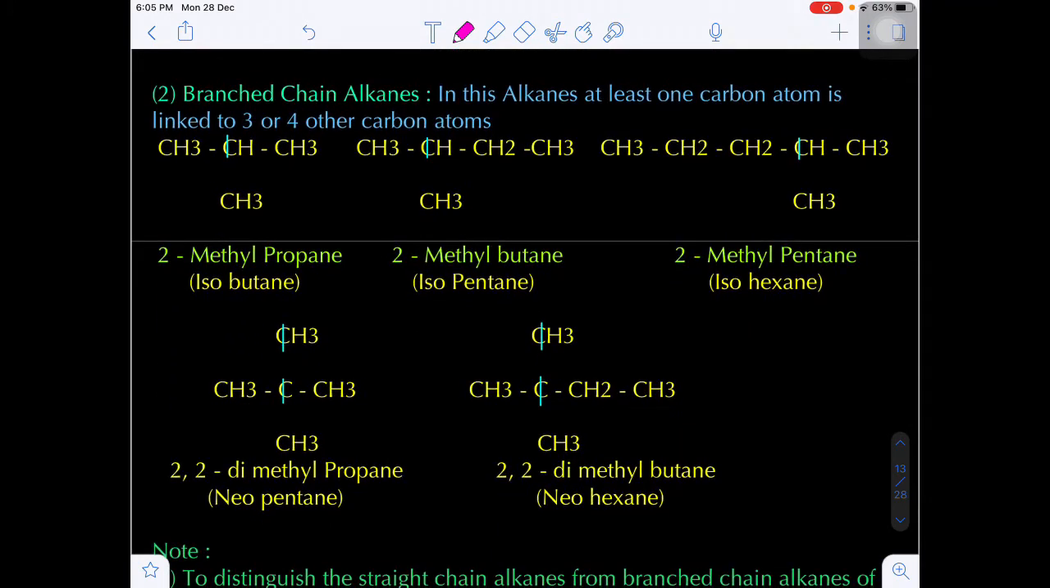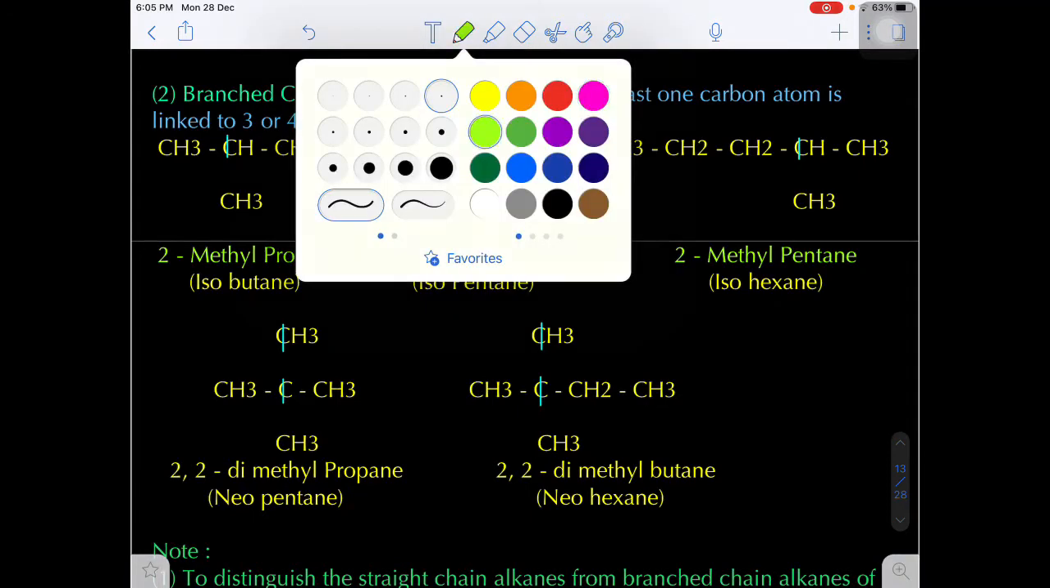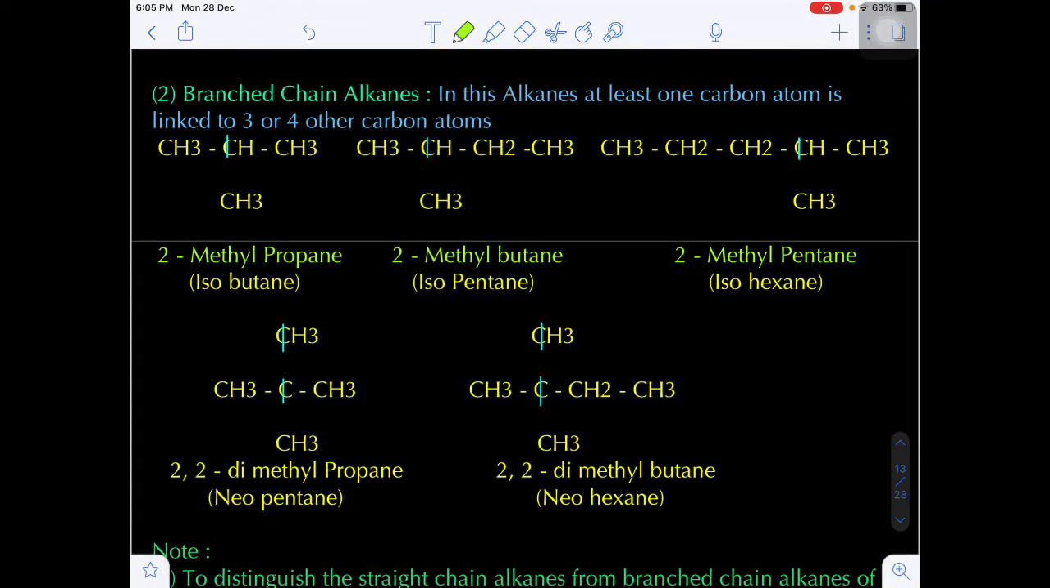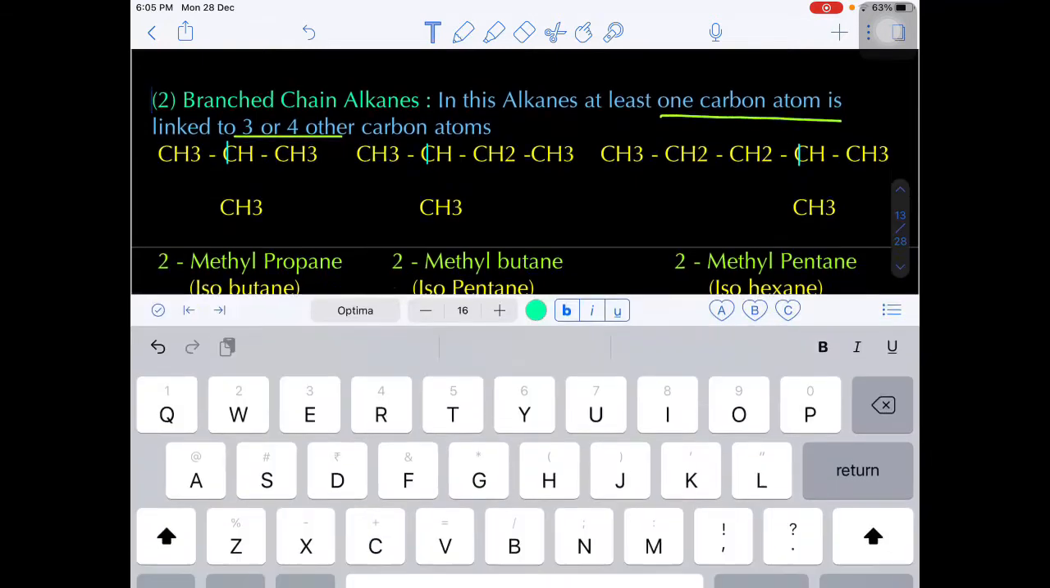Okay, now come to branching. In case of branching, apart from the straight line there will be a side chain also. In these alkanes at least one carbon atom is linked with how many other carbon atoms? 3 or 4 carbon atoms. 3 or 4 carbon atoms. Yes or no?